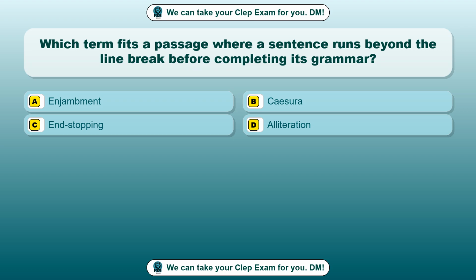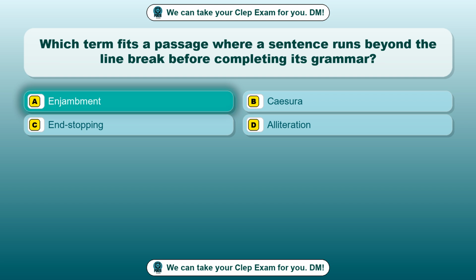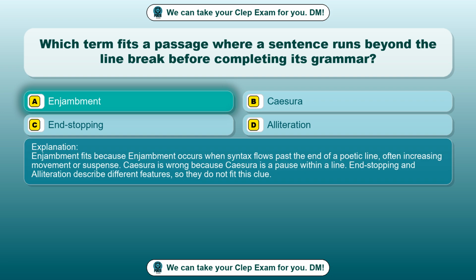Option B, caesura. Option C, end stopping. Option D, alliteration. The correct answer is option A, enjambment. Enjambment fits because enjambment occurs when syntax flows past the end of a poetic line, often increasing movement or suspense. Caesura is wrong because caesura is a pause within a line. End stopping and alliteration describe different features, so they do not fit this clue.